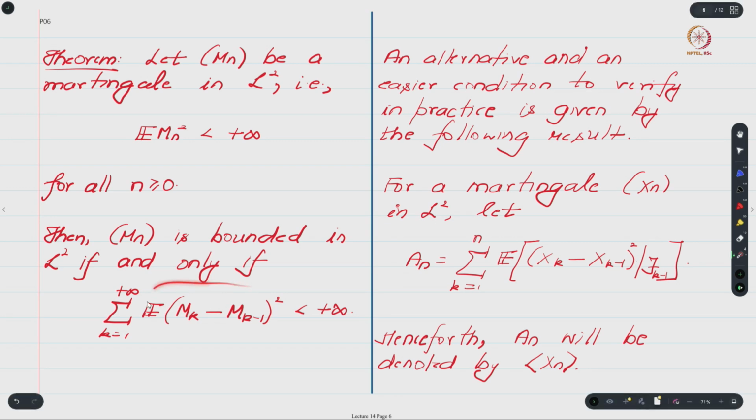So here we didn't have any conditioning, here on the other hand we have some conditioning, and then we sum it from k equals 1 to n, and whatever is the result we refer to it as An. So whenever you have a process xn which is a martingale, this process for different values of n, defined in this way, will be referred to as the angle bracket process. Angle bracket meaning you have these angle brackets. So this An process will be referred to as the angle bracket process associated with your martingale xn and will be denoted in the following way.